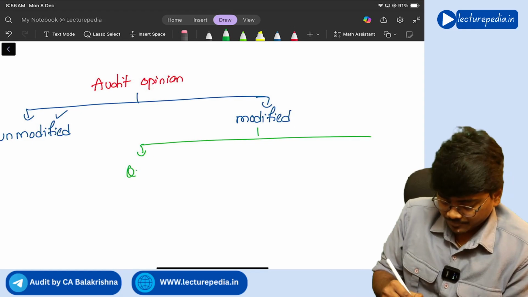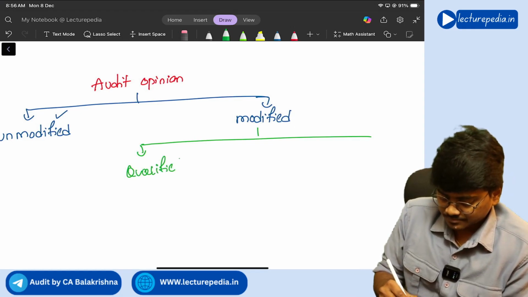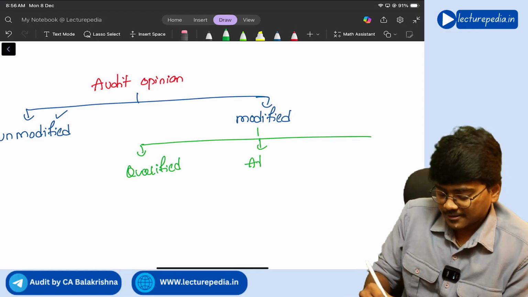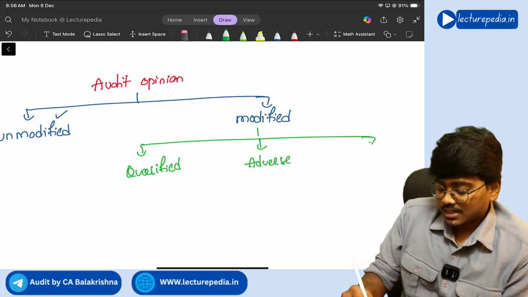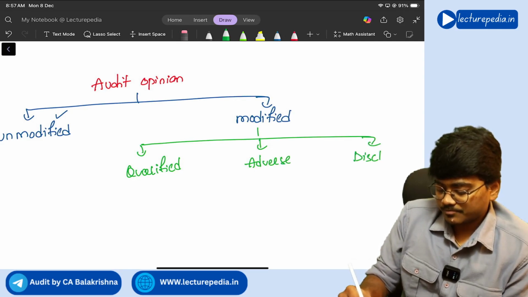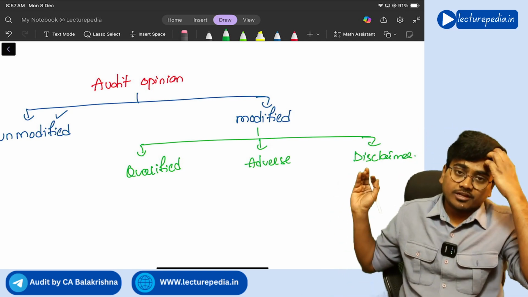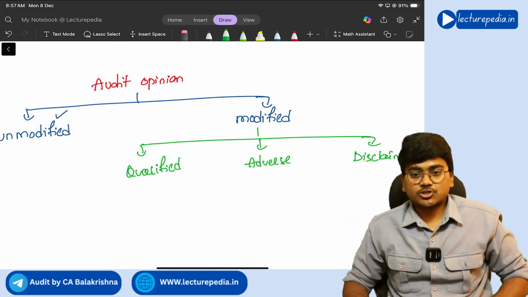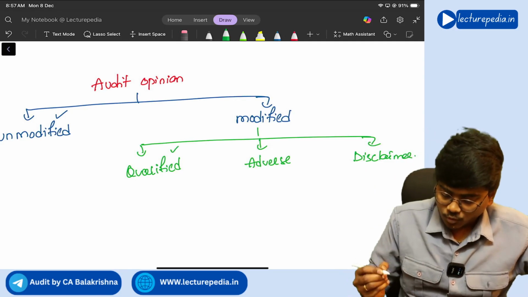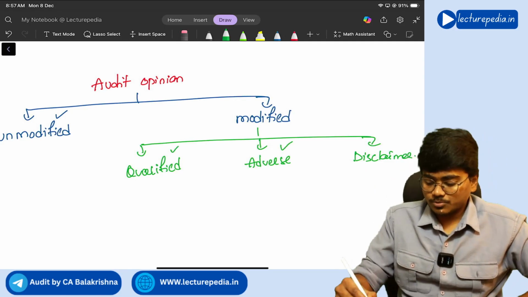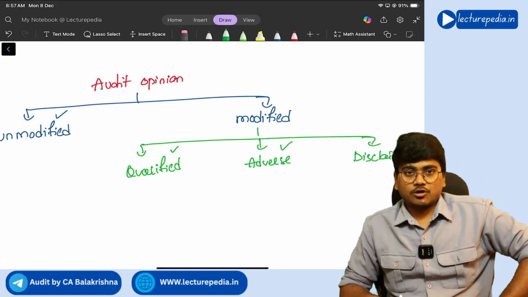This modified opinion is also again of three types, correct? What are they? Qualified, adverse, and disclaimer. Now, how should you decide in which situation which type of opinion has to be given? When should you give qualified opinion? When should you give adverse opinion? When should you give disclaimer of opinion?